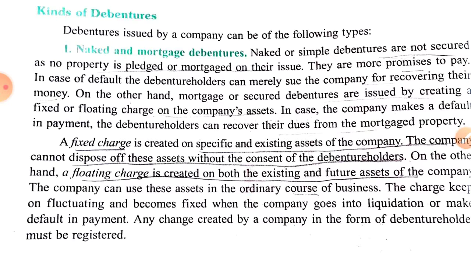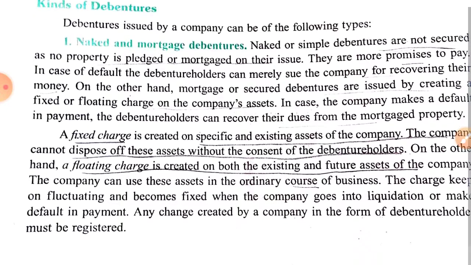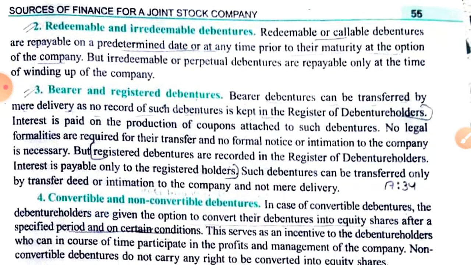So naked debentures are issued without pledging the property. And in case of non-payment of interest and principal amount, they can sue the company and they can ask for the winding up of the company for making the repayment. That's why mortgage debentures are also termed as secured debentures. Is this clear? Now moving on to the next kind of debentures, redeemable and irredeemable debentures.